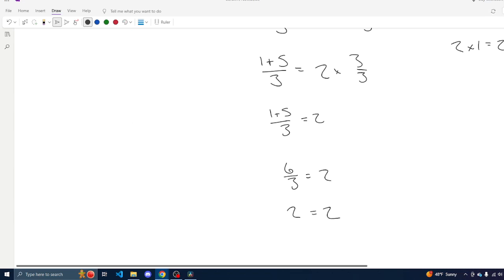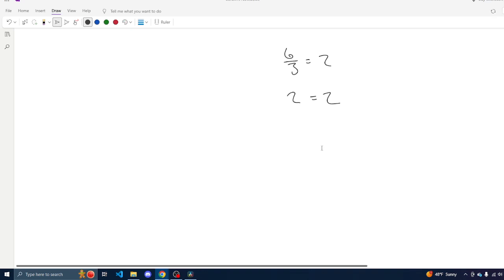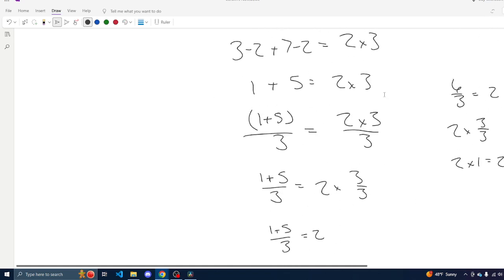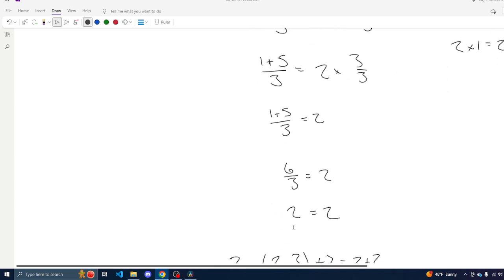And so we have shown that our original equation, 3 minus 2 times 3 plus 7 equals 2 plus 2, can be transformed into 2 equals 2. And we've also shown that every single step we've done here is correct because we end up verifying that 2 equals 2.